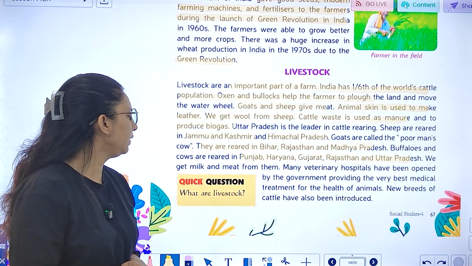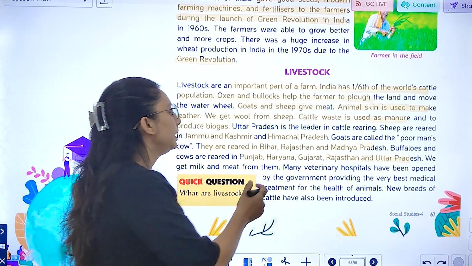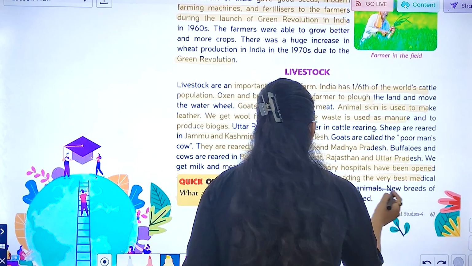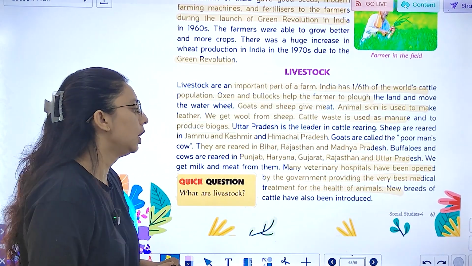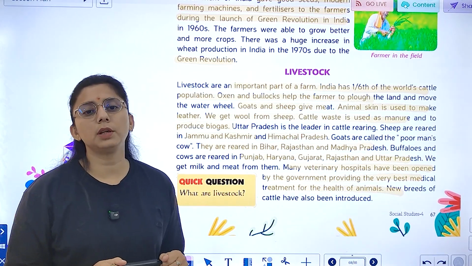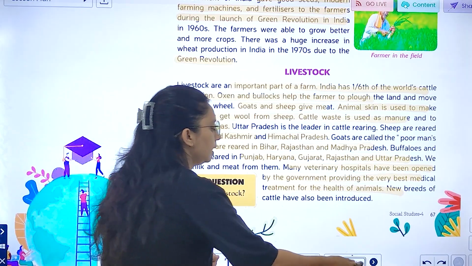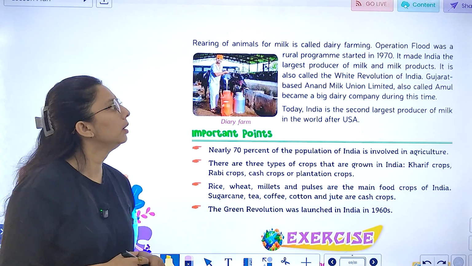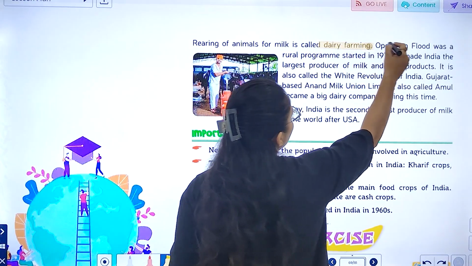Now, we get milk and meat from them, and many veterinary hospitals have been opened by the government for providing the best medical treatment for the health of animals. New breeds of cattle have also been introduced. आपने देखा होगा नई breed भी हमने introduce कर दी गई. Rearing of animals for milk is called dairy farming, right?